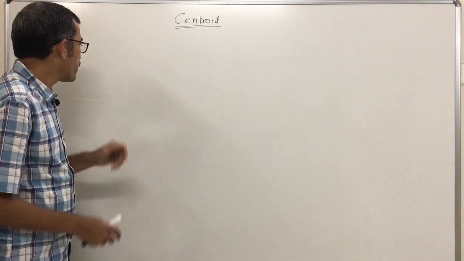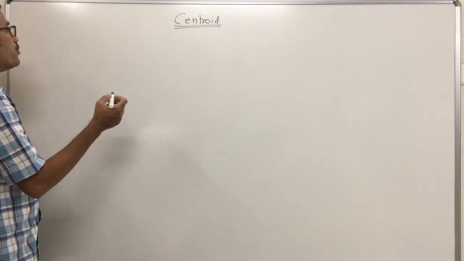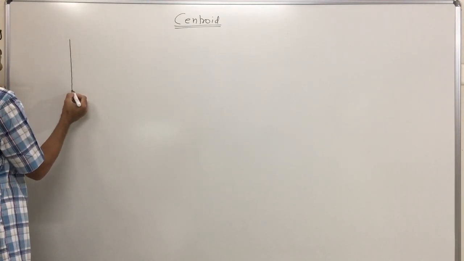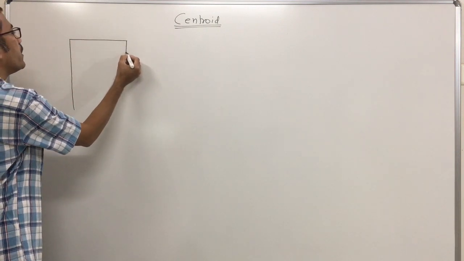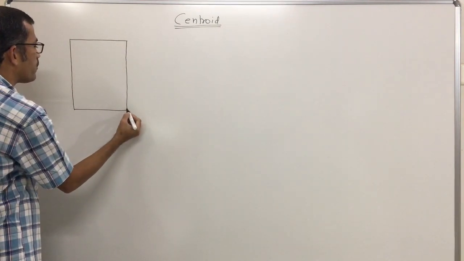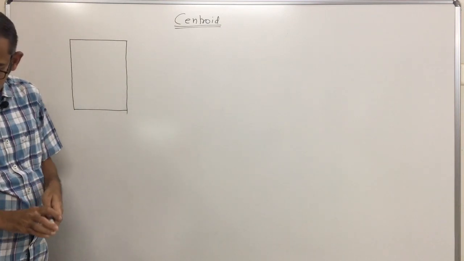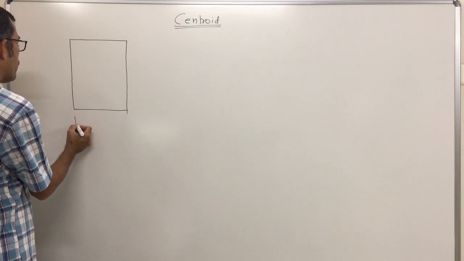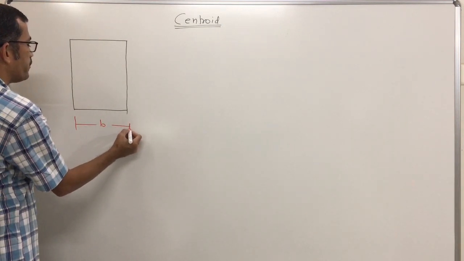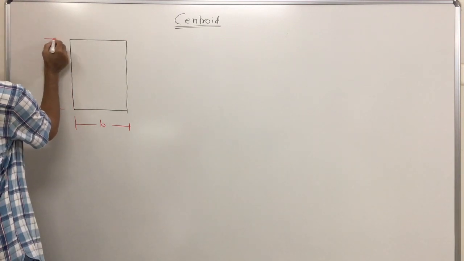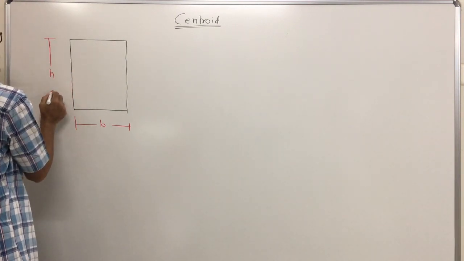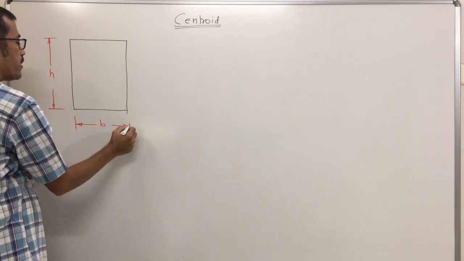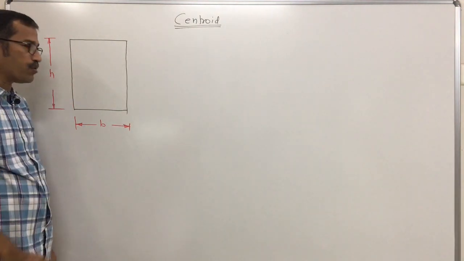Now see here, for simple components, assume this is my first component, a rectangular component having some dimensions. The base of this rectangular lamina is B and the height of this rectangular lamina is H. Now you know the position of the centroid of a rectangle is at the geometric center. Is it possible to locate the geometric center?